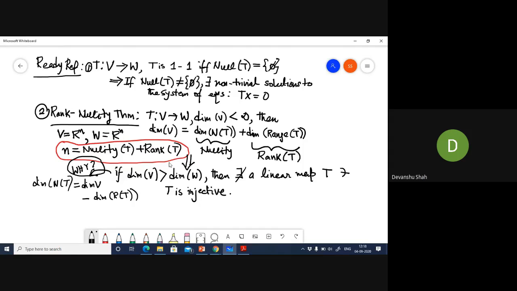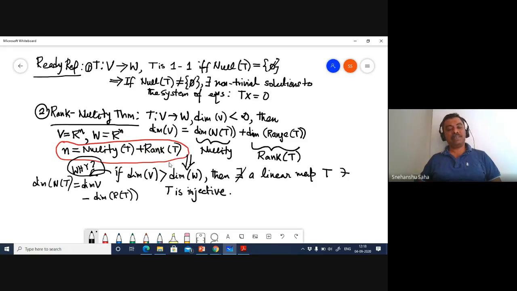Range of T is a subspace of W, so the dimension of range of T would be less than or equal to the dimension of W. We can't be talking loose about these things. So this has to be greater than 0. Very good. So now this implies that the nullity of T is strictly greater than 0.